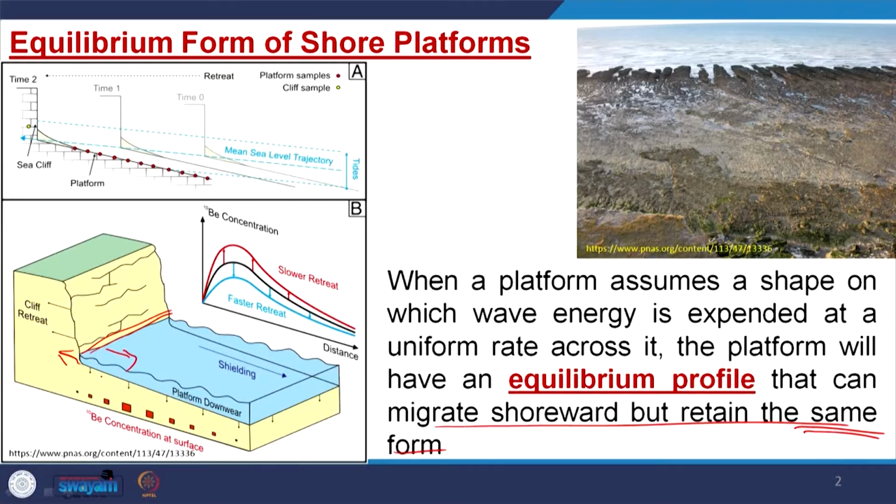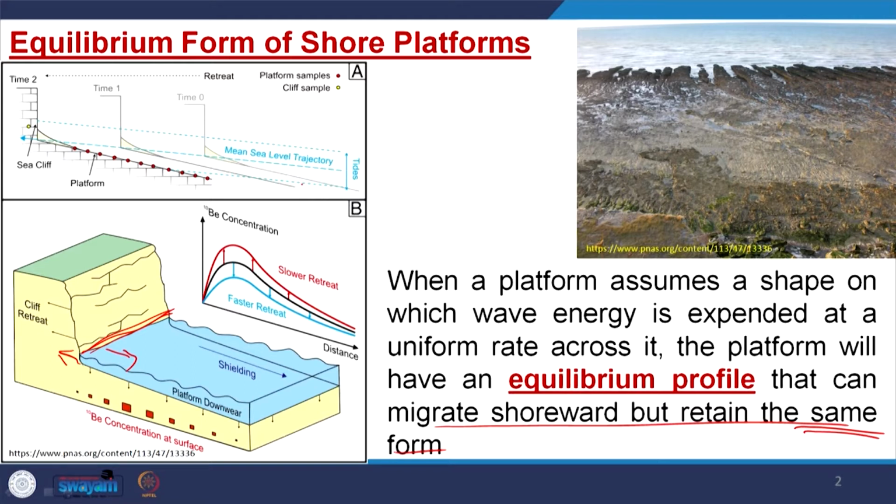If this straightness of the coastal profile is retained as it retreats uniformly or grows uniformly, then this type of coast is called an equilibrium coast. For example, if the coast is straight and either migrating landward or building up seaward, this straightness is maintained, so it is called an equilibrium coast.